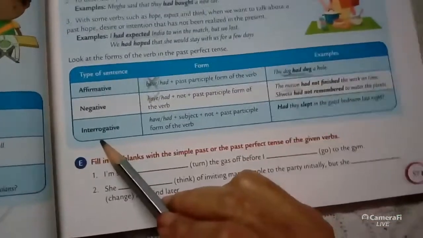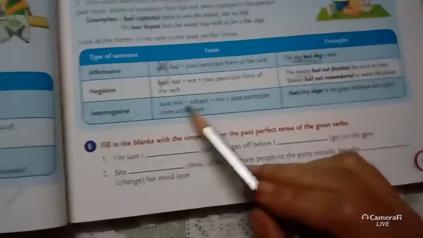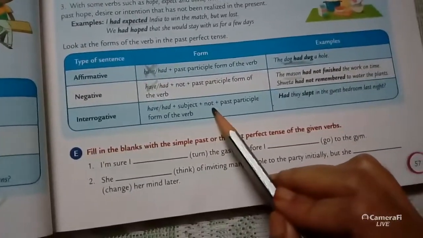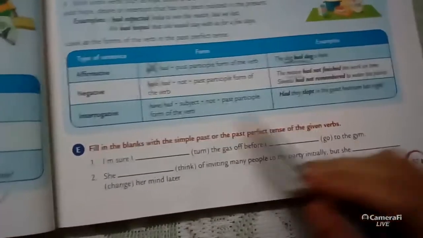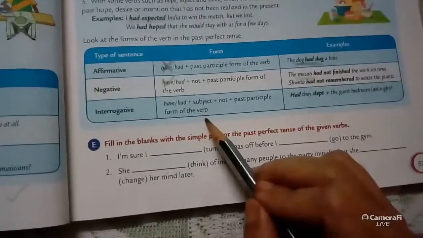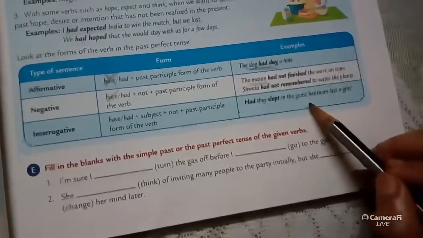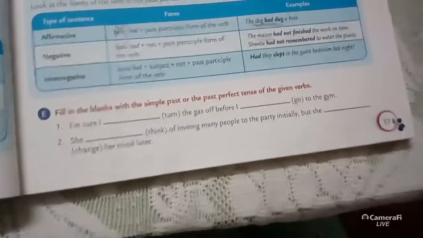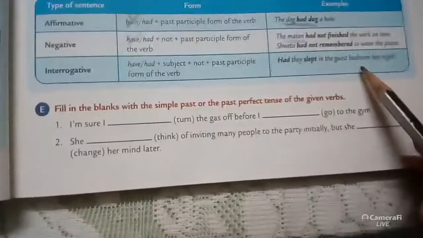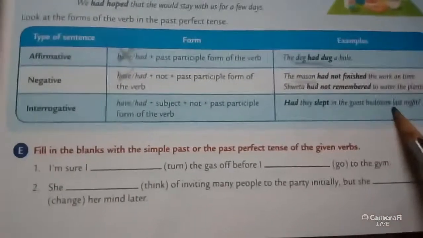And interrogative, had will come first and then the subject and then not, if it is necessary, and the past participle form of the verb. Had they slept in the guest bedroom last night? Okay, had they slept in the guest bedroom last night?